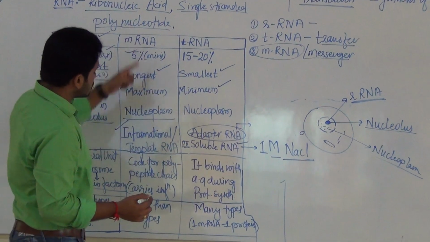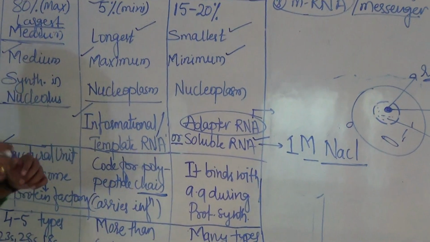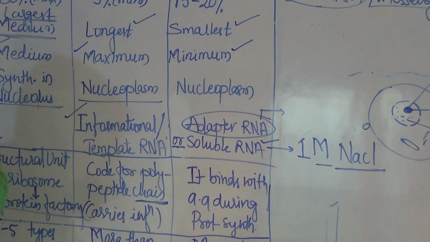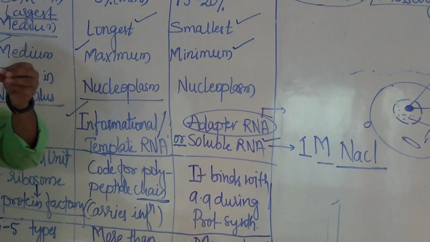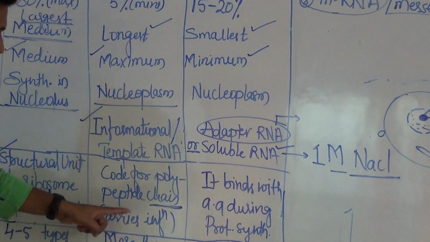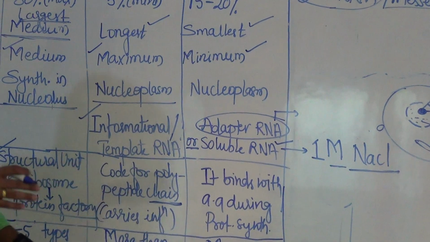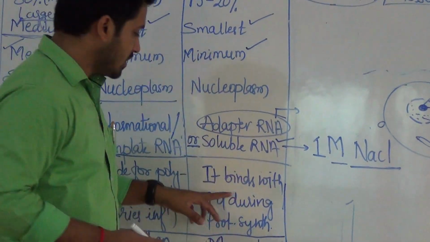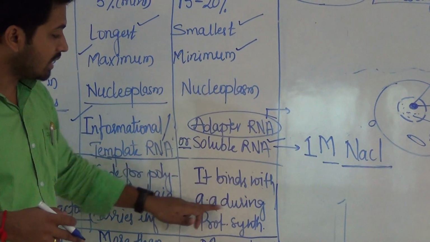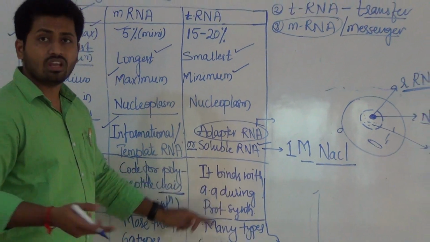The function of mRNA is to code for the polypeptide chain, according to the information present on mRNA in the base form. On that basis only the polypeptide chain, the amino acid chain, is going to form, that is, it carries information. So the function is to code for the polypeptide chain, inside the cytoplasm. Now tRNA binds with amino acid during protein synthesis.